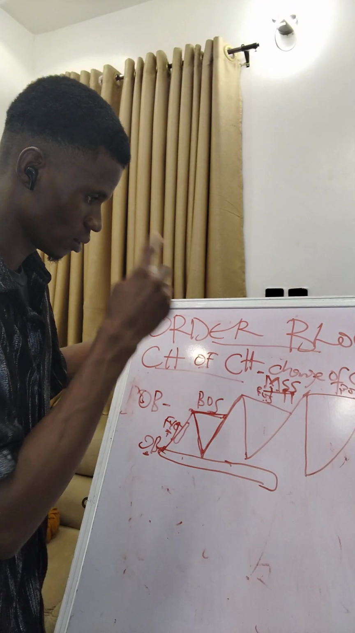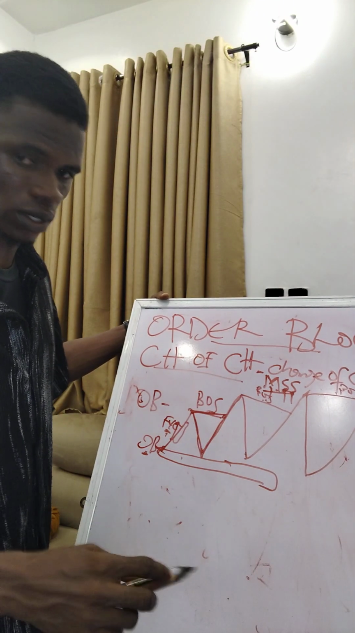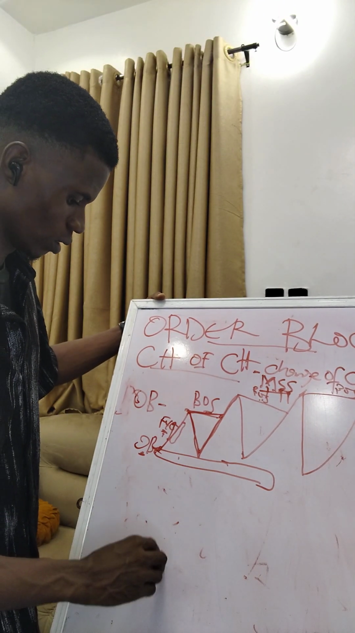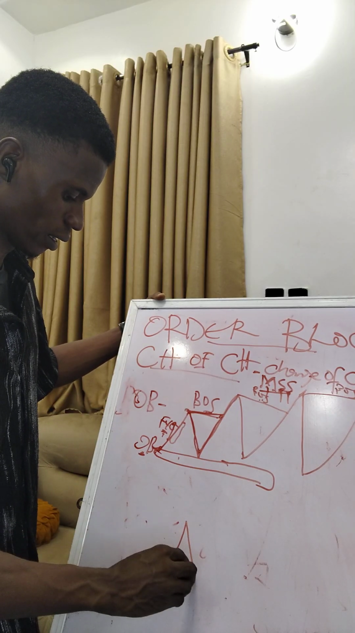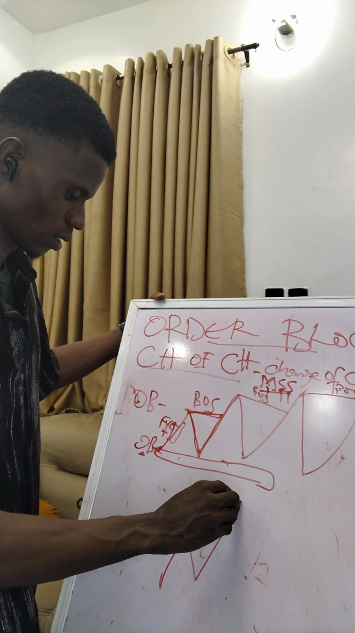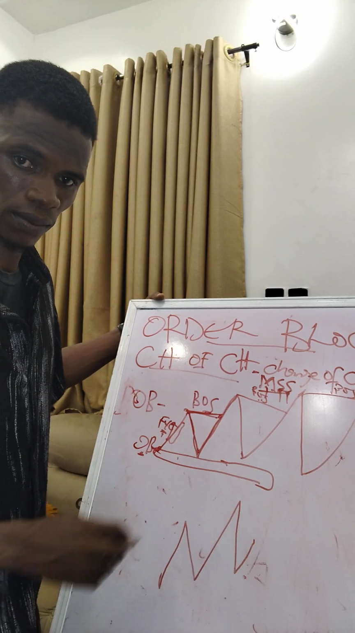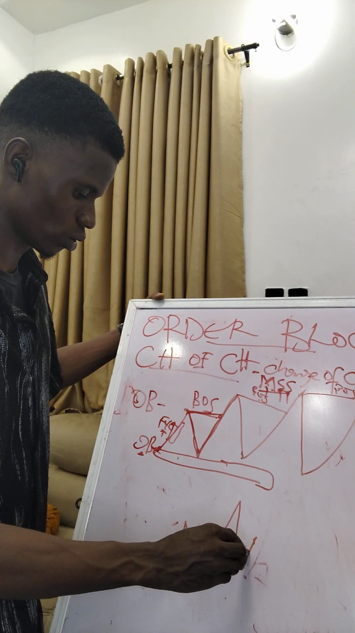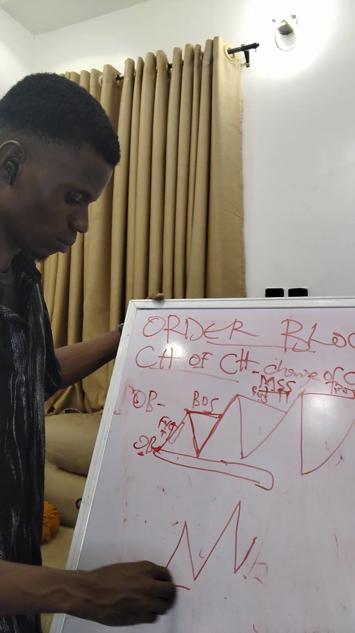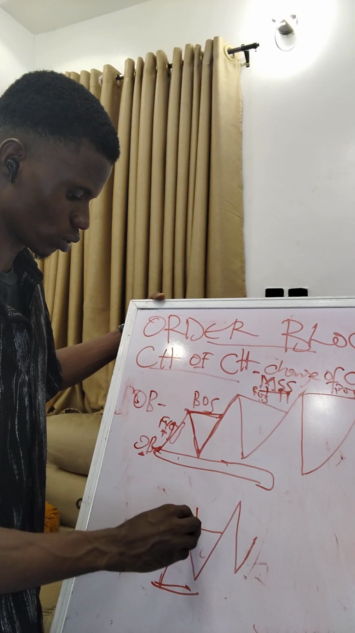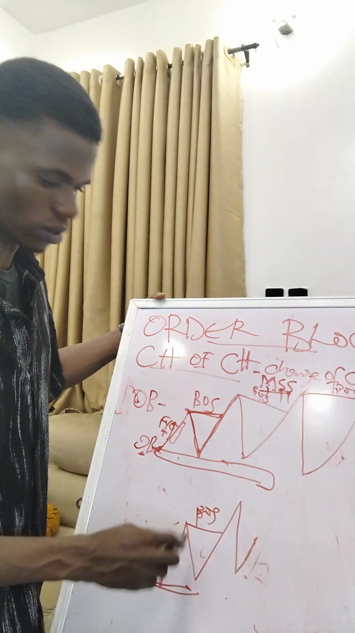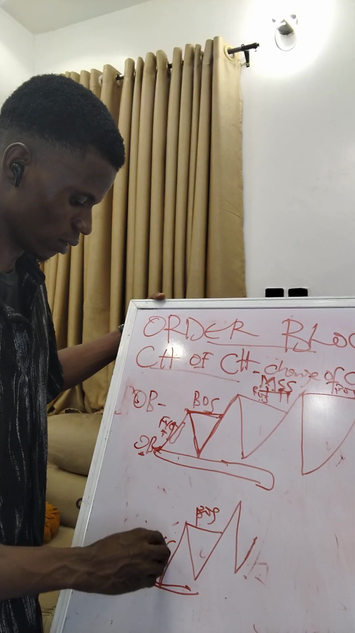Let me draw another one. You have something like this: higher high, higher low, higher high, higher low. Then this one comes like this. Yeah, beautiful. Then this one comes like this. This one now is a valid order block, because one, it has a break of structure, and there's a fair value gap here.